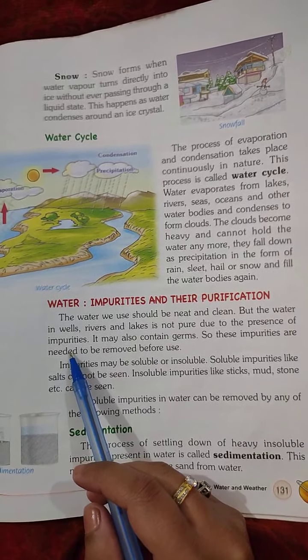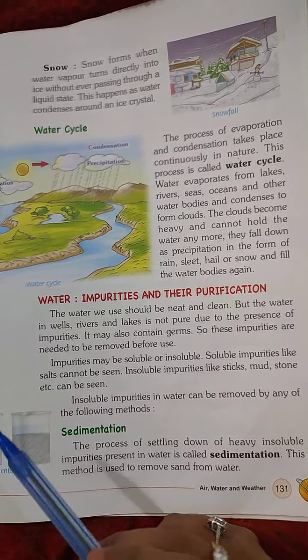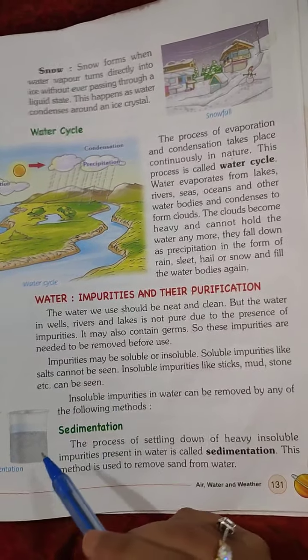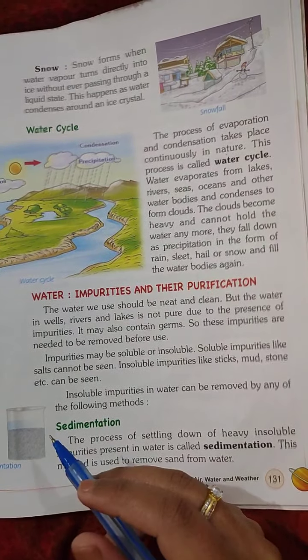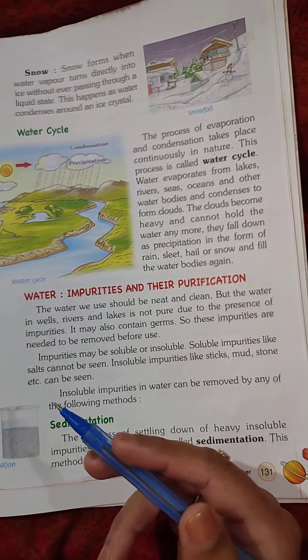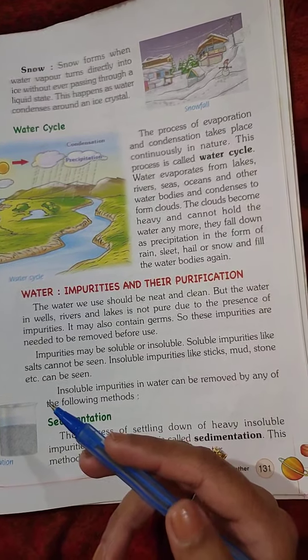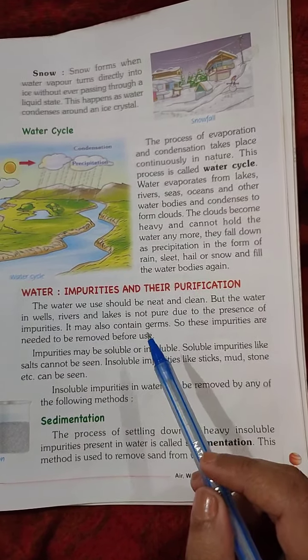We know that rainwater is the purest form of water. But when the rain droplets are coming from the cloud to the land, in between there are different layers of dust particles and air pollution, and water pollution is there, due to which the rainwater gets impurities which contaminate that water and do not make it fit for consumption. So that's why rainwater is the purest form of water, but when it reaches the earth it is not as pure as it is in the atmosphere. So when you have to use that water, you must purify it by different methods, and this process is known as purification.